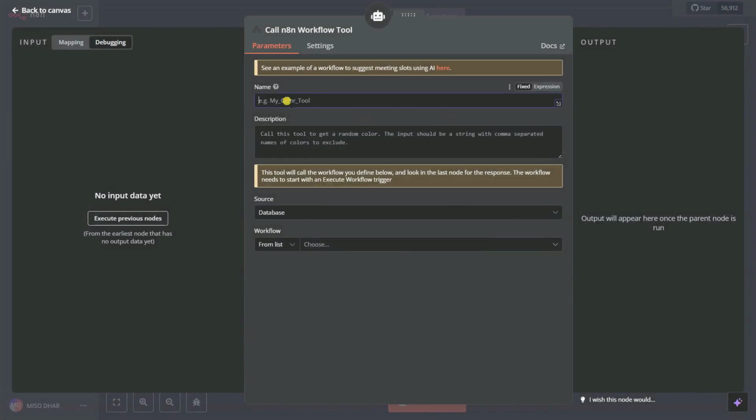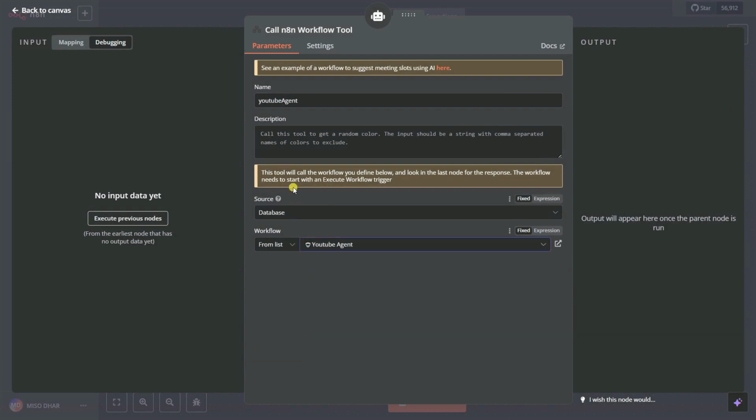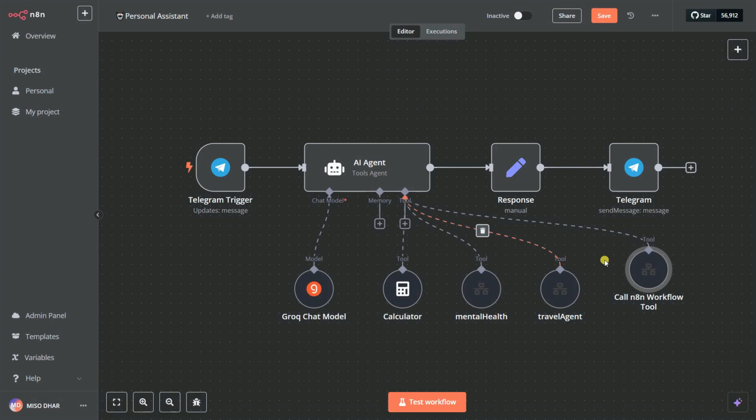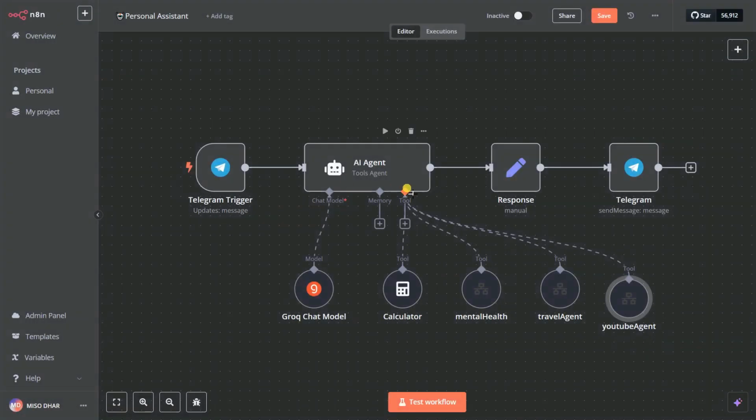We can give it here a tool name. Let's call it YouTube agent. Let's say A should be capital, and then we can give it here from list. We can give it, let's say, YouTube agents, and let's say call these tools, and let's try to make it more unique. Crafting video ideas, creating high quality content, optimizing for search, and growing your YouTube audience. So that's it. We can simply go back to canvas, and then I need to also change this one, right? It should be YouTube agents. So YouTube agents, and you can click here to rename, and back to canvas,